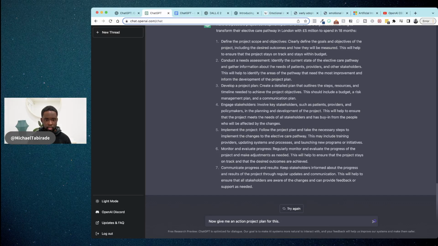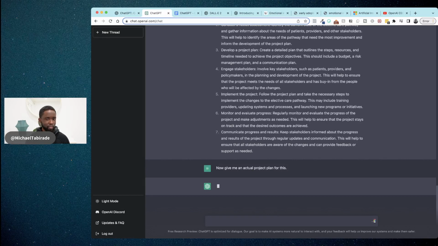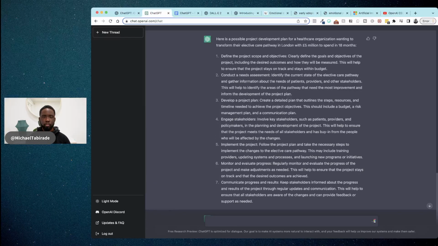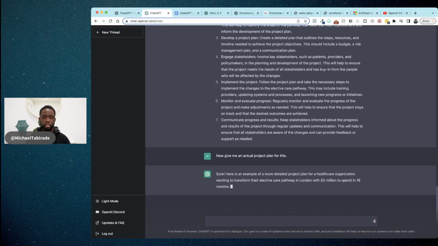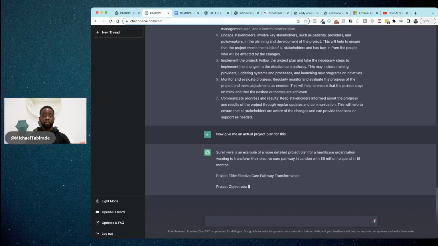So I'm going to say, now give me an actual project plan for this. Let's see what it does. I've been quite vague in context to how technology usually works, but we'll see if it does it, okay? And I'm pretty confident that it will, and if it doesn't, it's all good. This is pretty good enough in terms of what needs to be done. It's just not done in a format that I want it to be done in, okay? It's doing it in a format, you see?